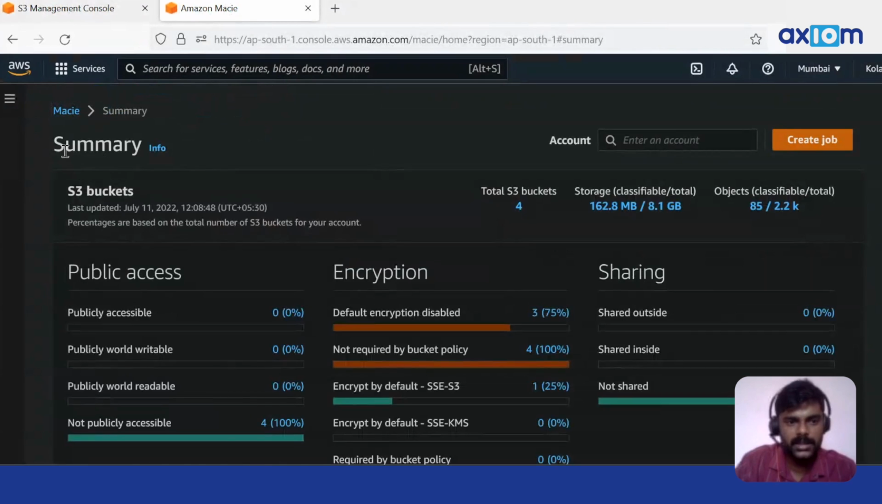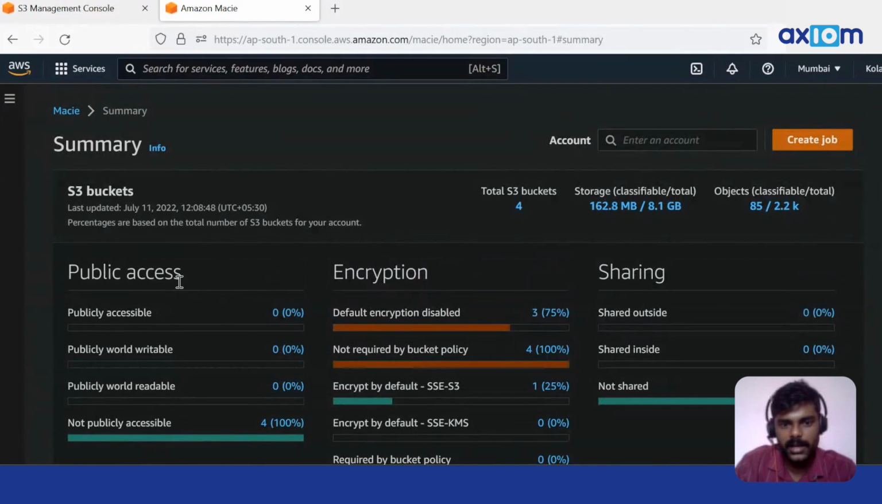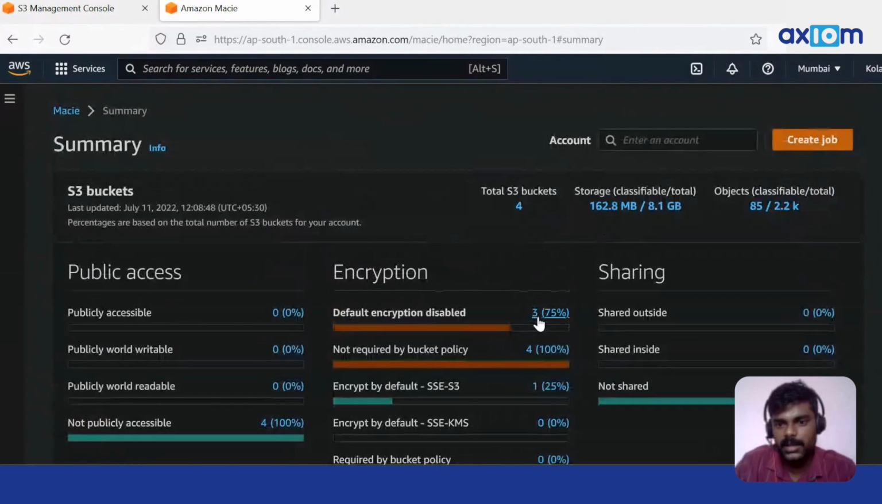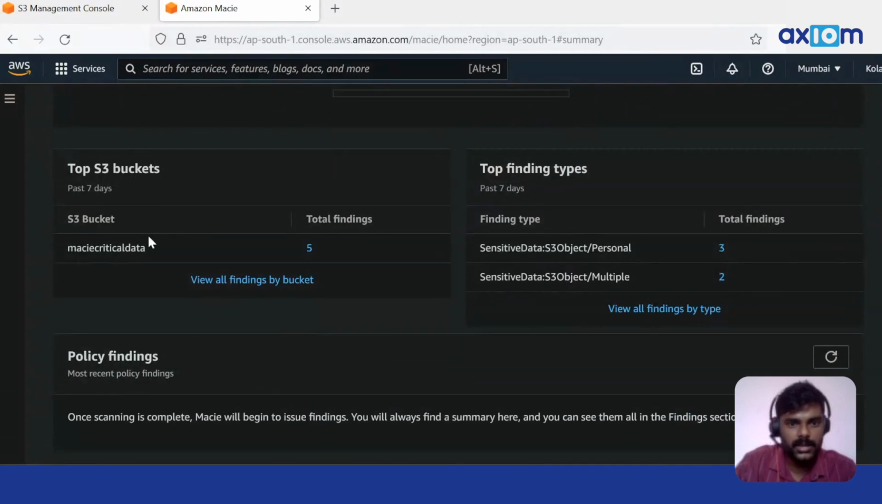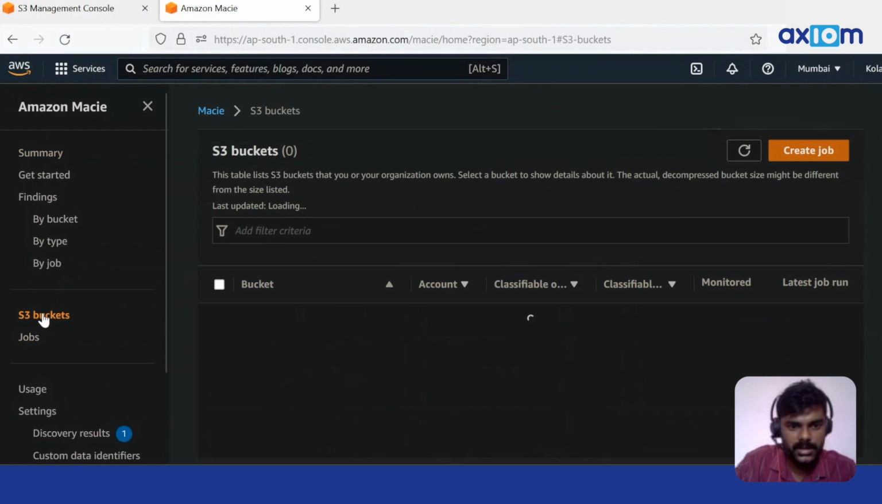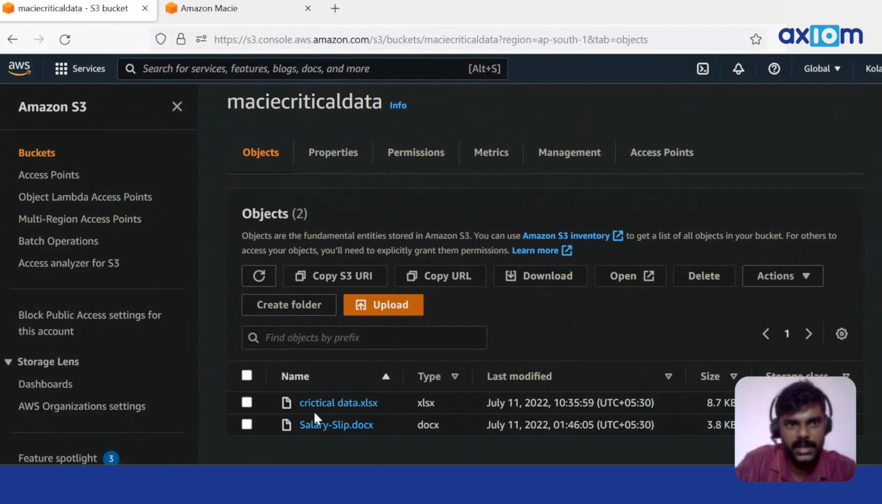Let's go to Amazon Macie, and here is the dashboard, which is important. It lists all the buckets, showing whether they have public access, whether encryption is enabled, such as SSE-KMS and S3 server-side encryption, and whether they are shared inside, shared externally, or not shared. It also shows the total S3 buckets and the findings from previous history. Let's go to the S3 buckets page and select our bucket. As you can see, there are two files, Macie critical data.